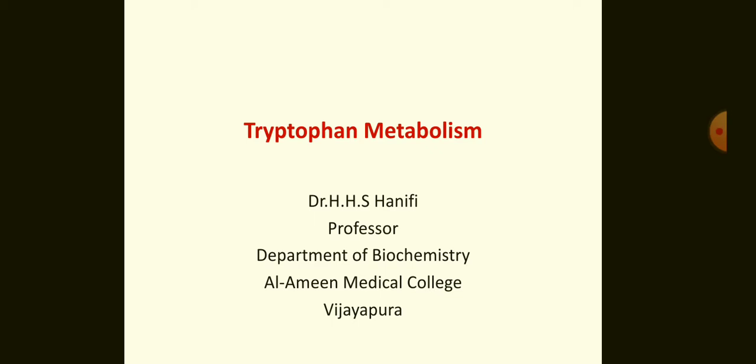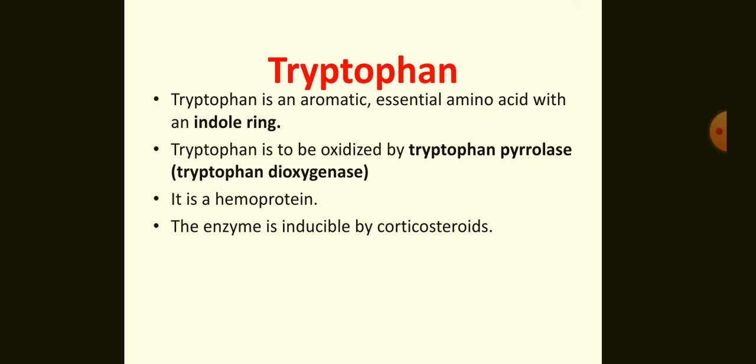Dear students, we have done with phenylalanine and tyrosine metabolism in our previous sessions. Now we are going to discuss another aromatic amino acid family member, that is tryptophan. Tryptophan metabolism is our today's topic. Tryptophan is an aromatic essential amino acid with an indole ring.